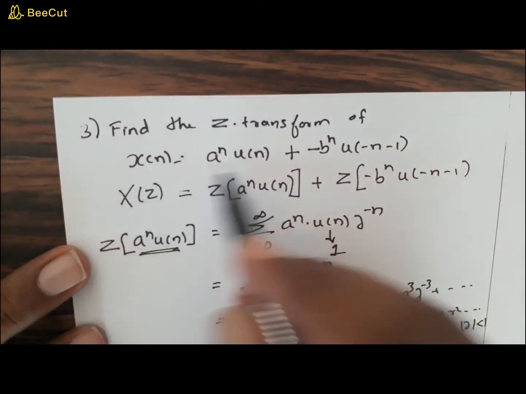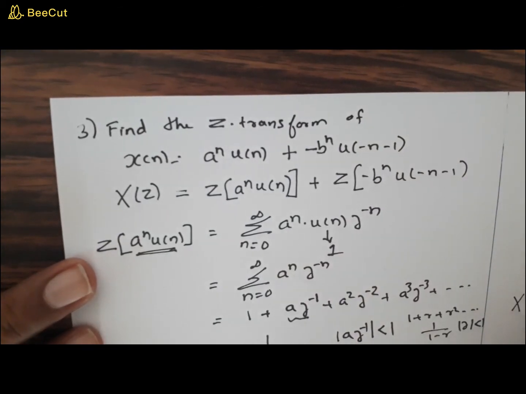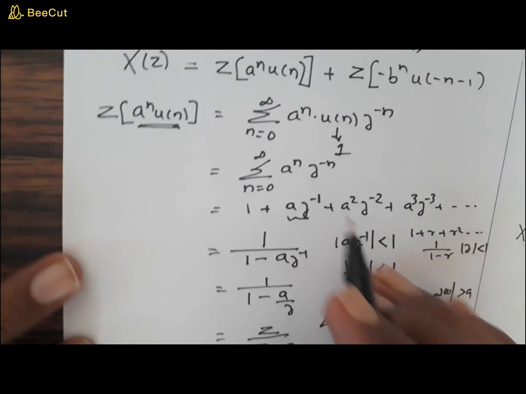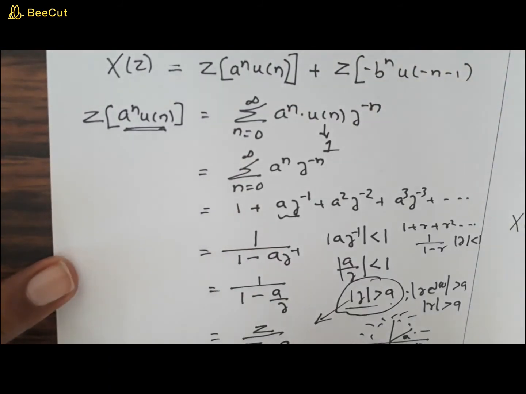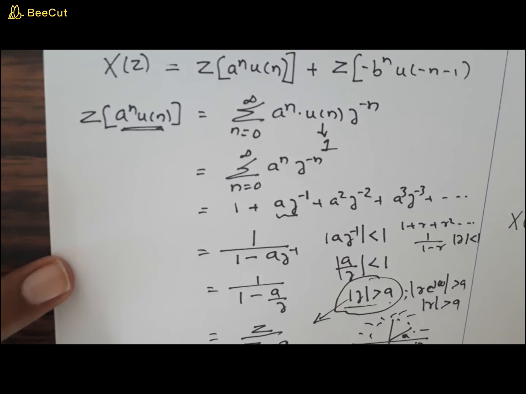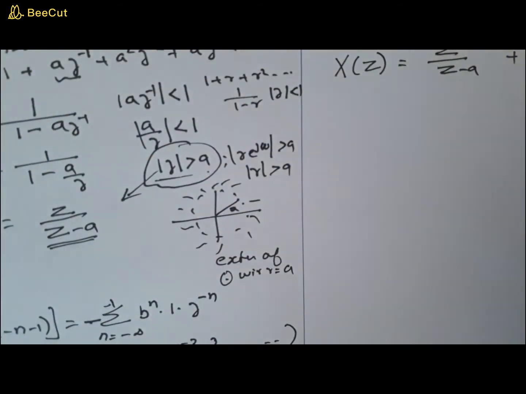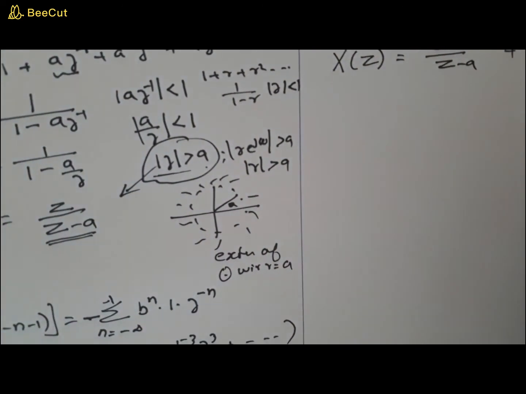Now, you are asked to find out the z transform of this combined signal. That means this X of z is nothing but the z transform of this plus the z transform of this. We have found this to be z by z minus a plus z by z minus b, right? Now the question is, can you write it like this? Now there must be a condition.